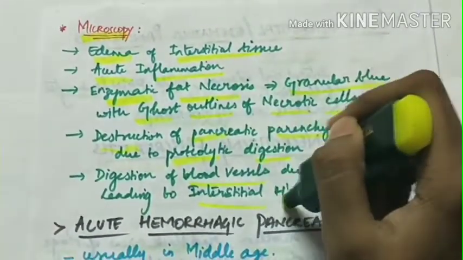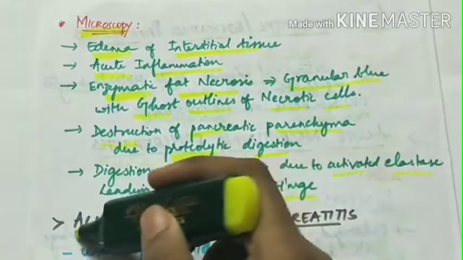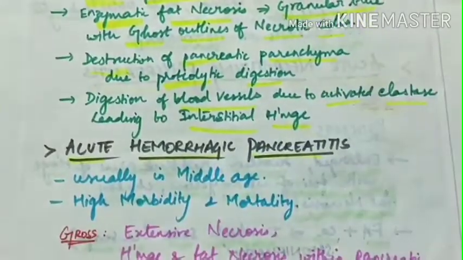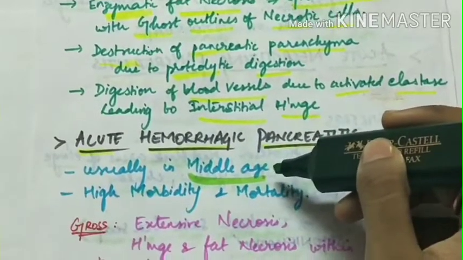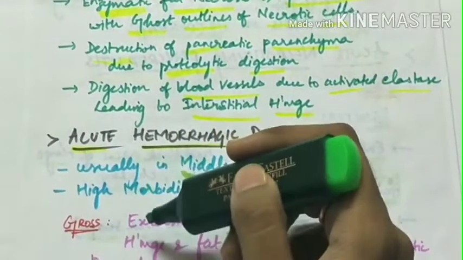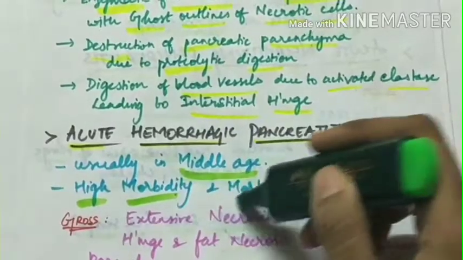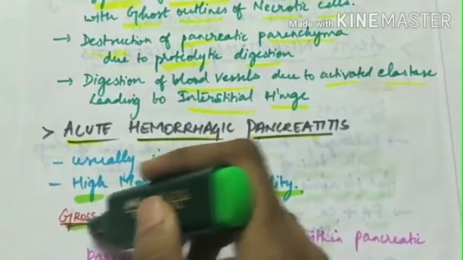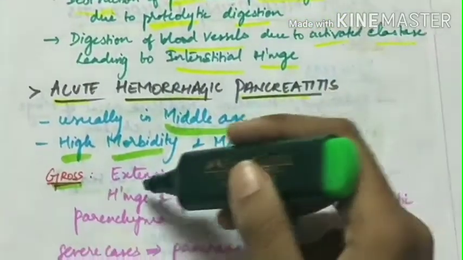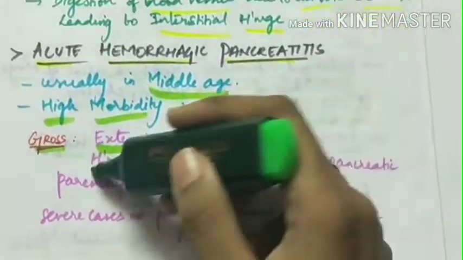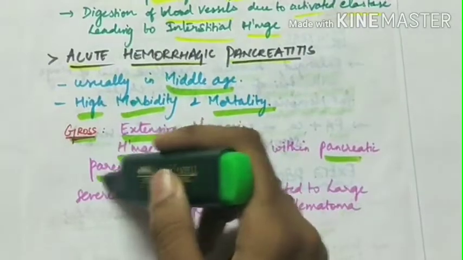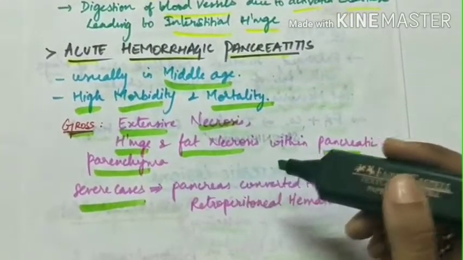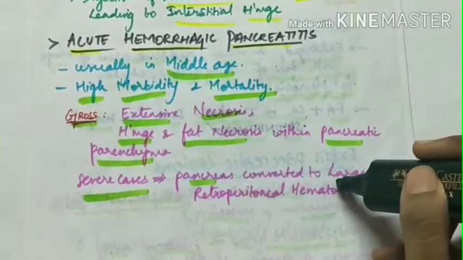And the next is acute hemorrhagic pancreatitis, which is seen usually in middle age. Peak incidence is around 60 years, and this has high morbidity as well as mortality. Grossly, in acute hemorrhagic pancreatitis, there is extensive necrosis. Hemorrhage and fat necrosis are present within the pancreatic parenchyma. In severe cases, the pancreas is converted to a large retroperitoneal hematoma.